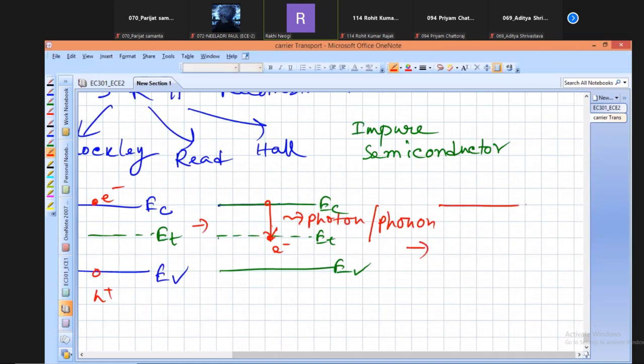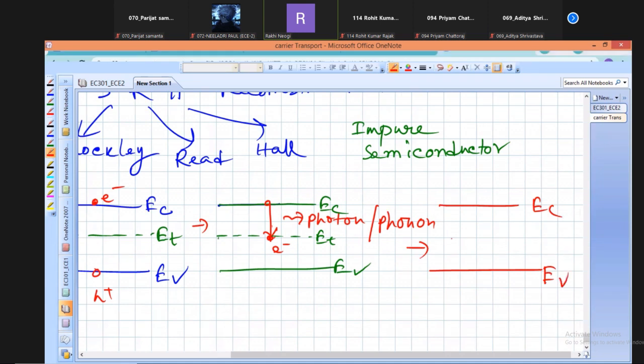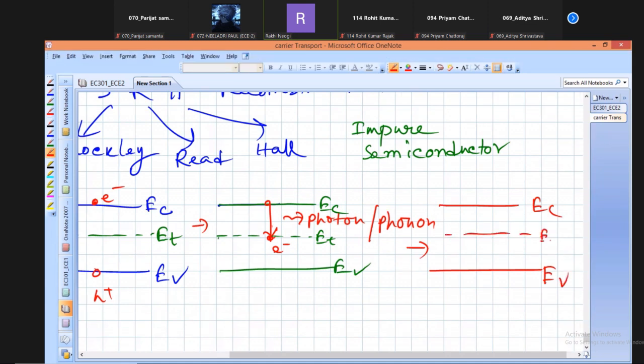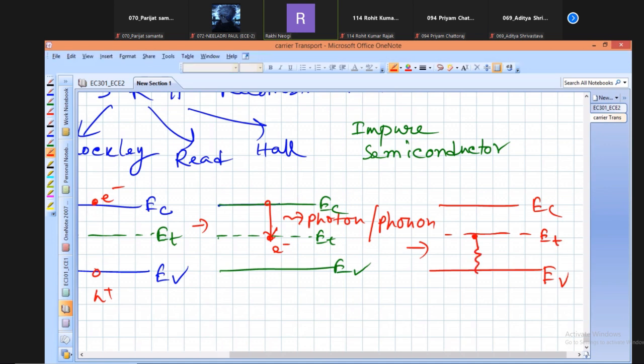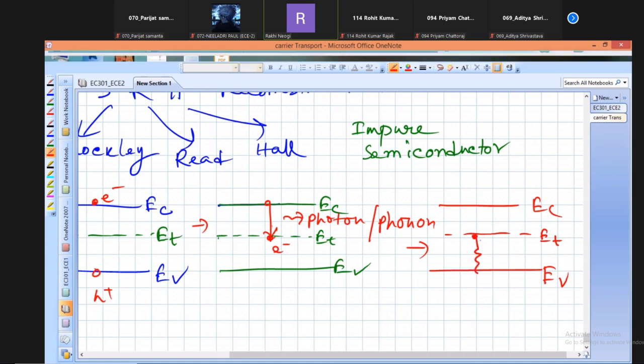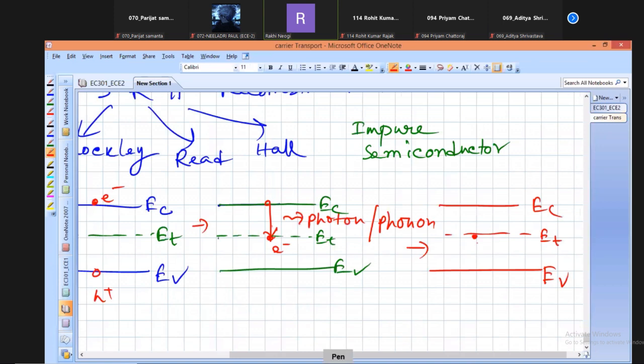After that, it makes the transition from the defect state to the valence band, and during this transition it will also release some energy, equivalent to this energy, in the form of photon or phonon.